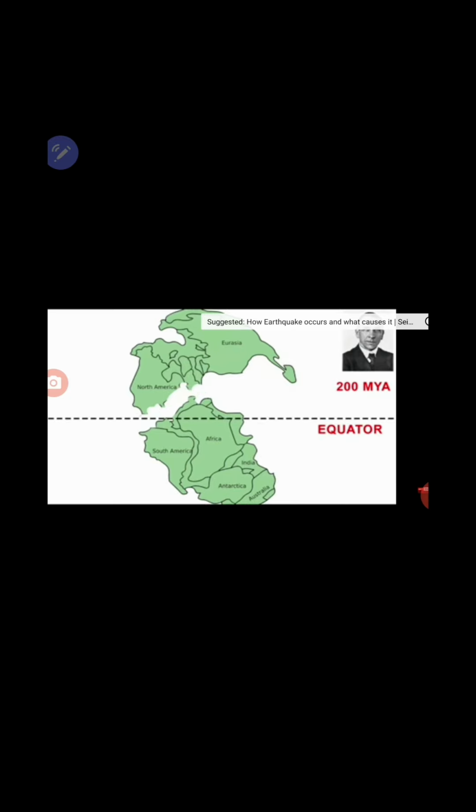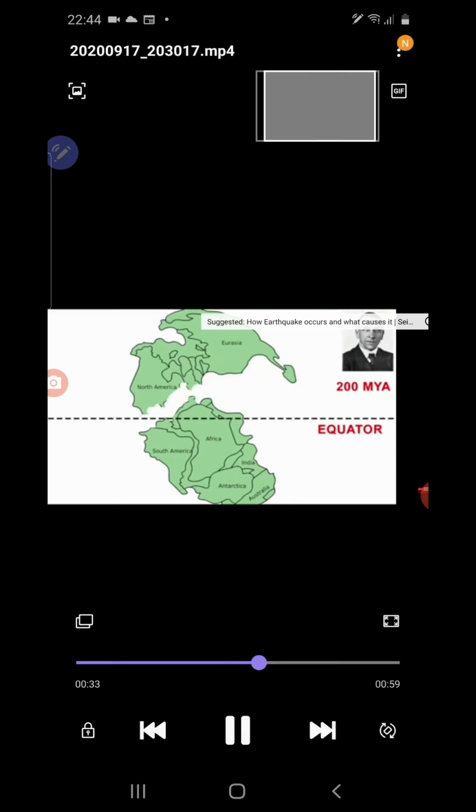Later on a breakup took place within this Pangaea, around 2 million years ago. And they formed 2 supercontinents: in the northern hemisphere they formed Laurasia, and in the southern hemisphere they formed Gondwana land. Our present Indian Peninsula region, Australia, Antarctica, Africa, all these are part of Gondwana land.